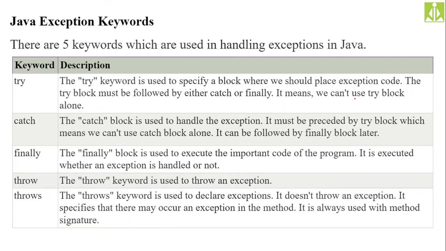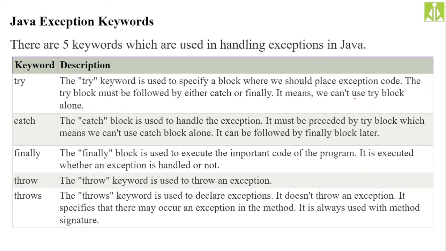And finally, the throws keyword. This throws keyword is used to declare the exception. When you are writing a method, in order to safeguard that method from a particular type of exception, we use this throws keyword.